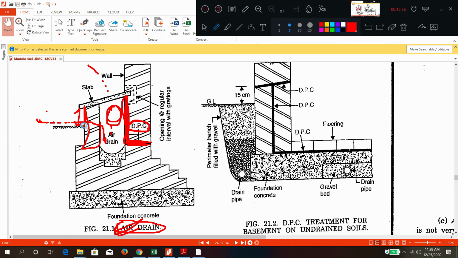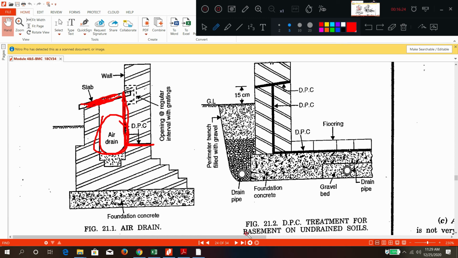Okay, it is made a little bit higher, and a roof cover is also provided for this drain. How have they made it? On the sides to the wall, the DPC layer is given, and at the bottom also a DPC layer is given for this wall. And later there is a side drain provision, which we call an air drain, and a roof cover is also provided for that one.